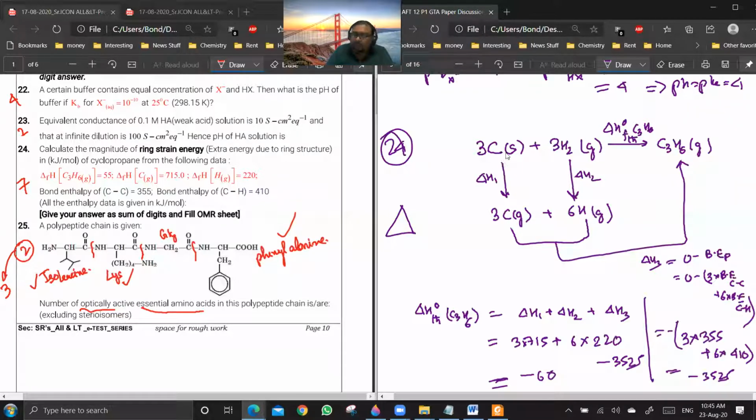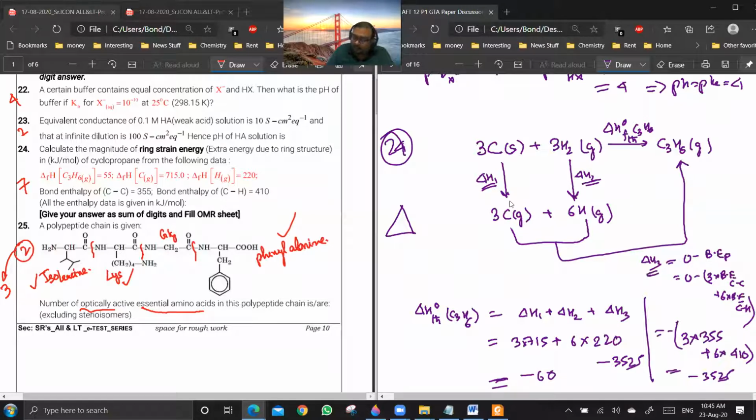Now this process can be visualized in multiple steps. Carbon solid first goes to carbon gaseous, for which delta H1 is required. 3 hydrogen goes to 6 hydrogen gaseous, for which delta H2 is required. And third, these atoms combine to give the C3H6 molecule, for which delta H3 is required.